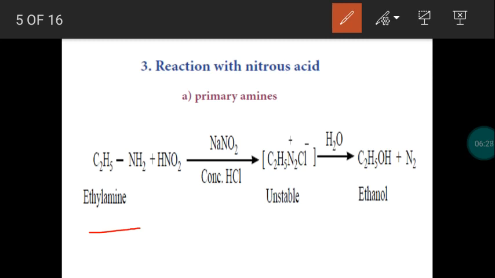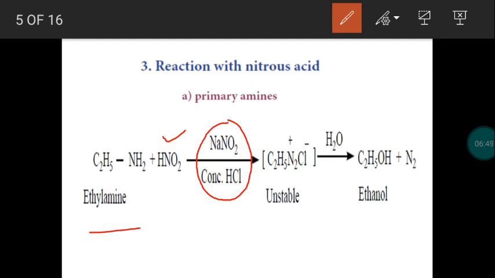Now we are going to react this with nitrous acid, HNO2. HNO3 means nitric acid; this is nitrous acid. Now how to prepare nitrous acid? For preparing nitrous acid, usually we take the mixture of the salt sodium nitrite with concentrated hydrochloric acid.